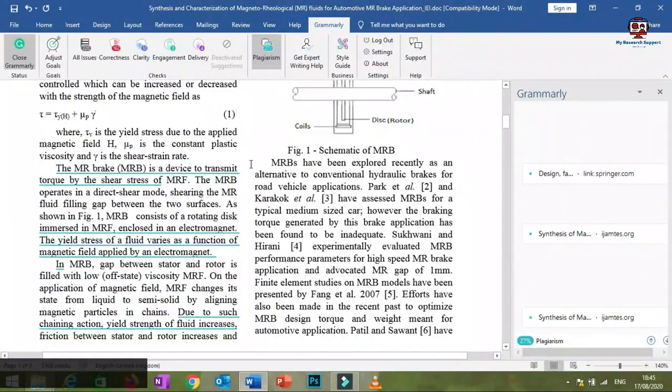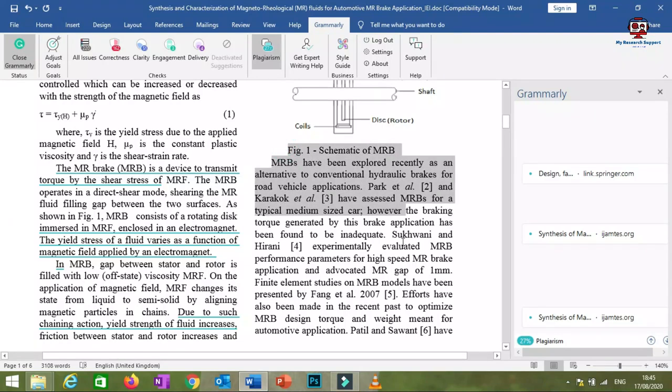So this second page is not at all plagiarized according to Grammarly, but it is plagiarized if you check it in Turnitin software. So this is the reason that I will never recommend using Grammarly software for plagiarism checking.